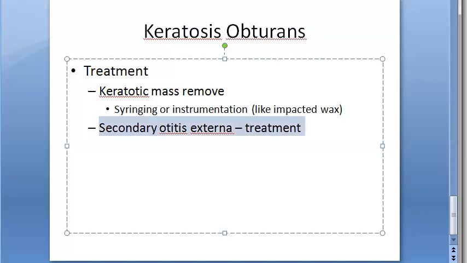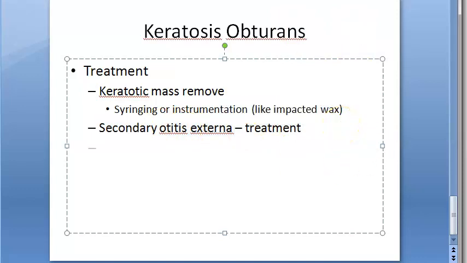How will you treat secondary otitis externa? Otitis externa can be because of infection or reaction. You have already seen this in the otitis externa video. If it is because of bacteria, you will give antibiotics, or antivirals. If it is because of fungus, antifungals. If it is because of an eczematous condition or seborrheic condition or other things, you will treat it specifically. Go and look at the otitis externa video to know the treatment for that.